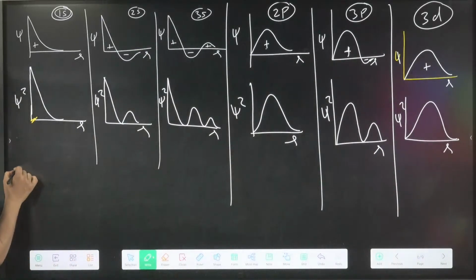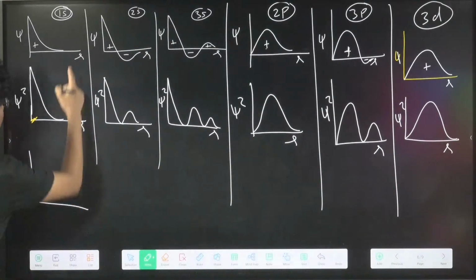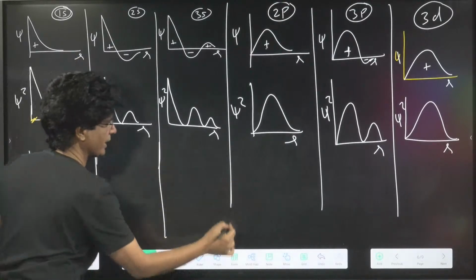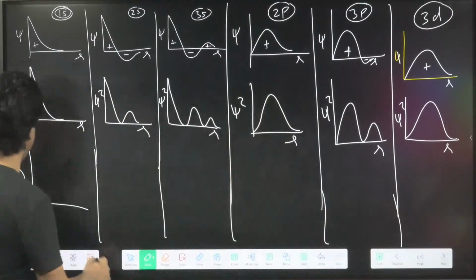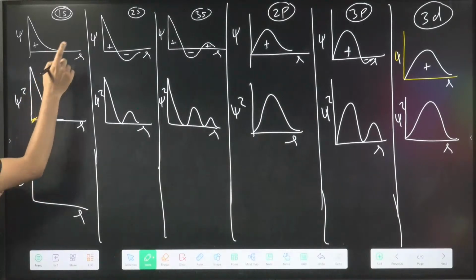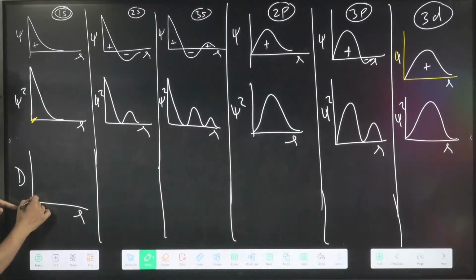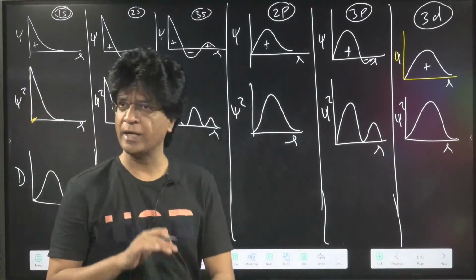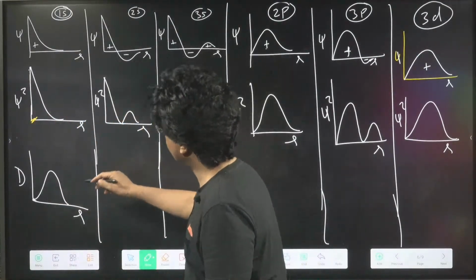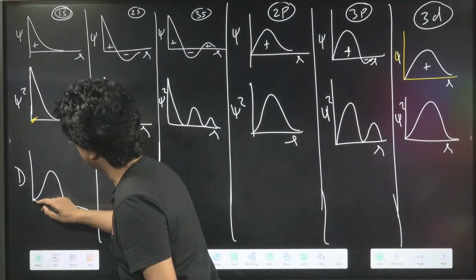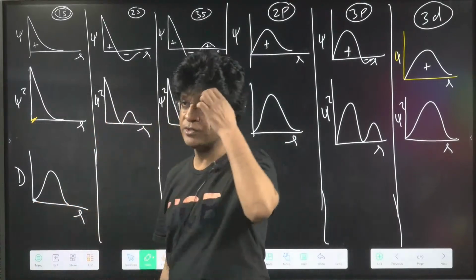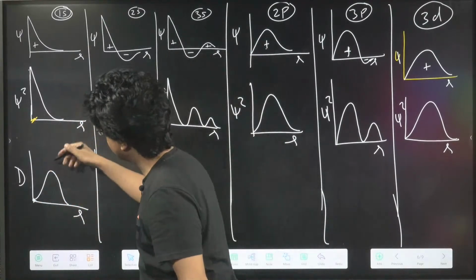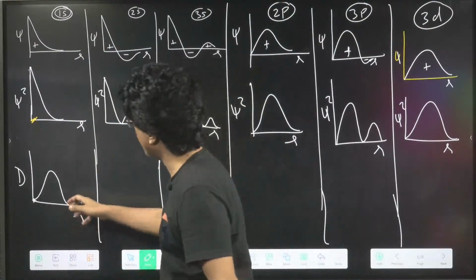Now see this thing, capital D out here, and for 1s I'm drawing again for 1s. So out here this is r. Out here it will be multiplied by the 0, so it will begin from here, then it will rise, and then it will come down. Why will it come down? Boys and girls, why will it come down? Initially, I know that r value is 0, so multiply by 0, it becomes 0. It is moving up and then coming down. Why coming down at 0, boys and girls?